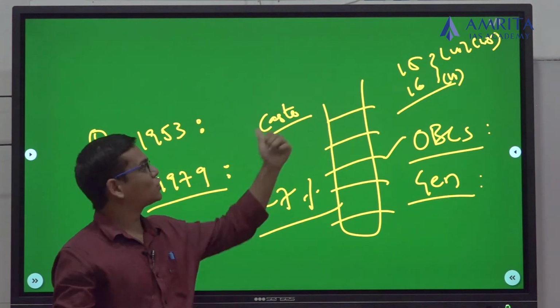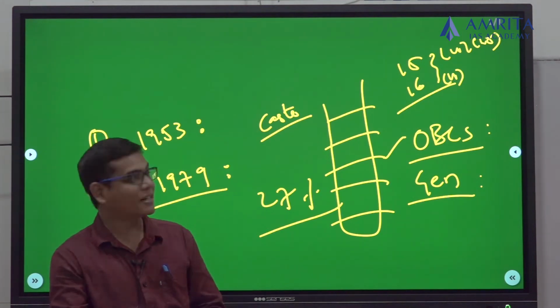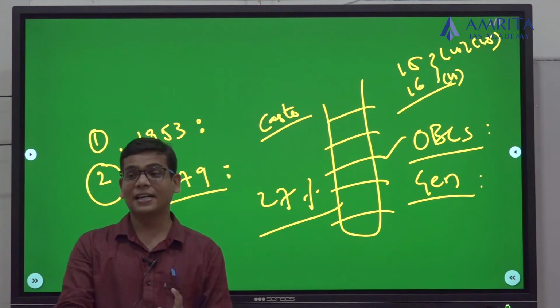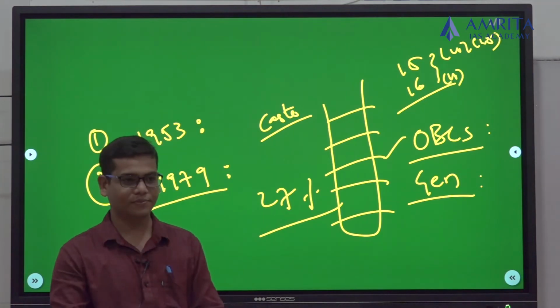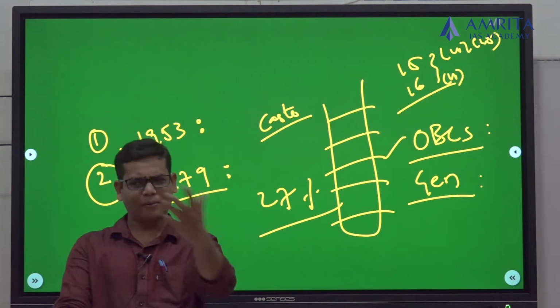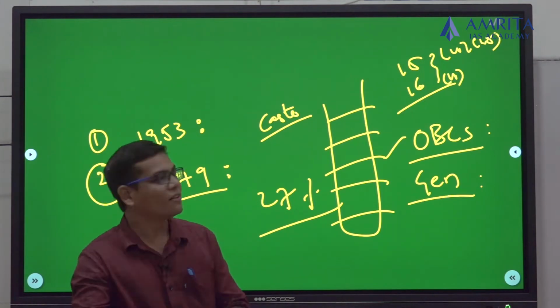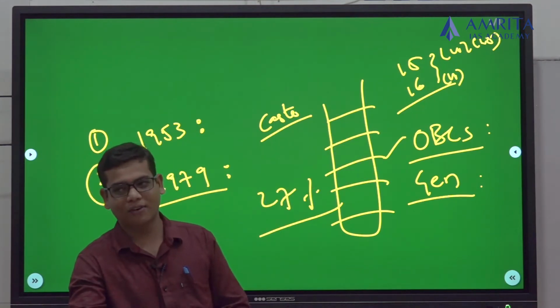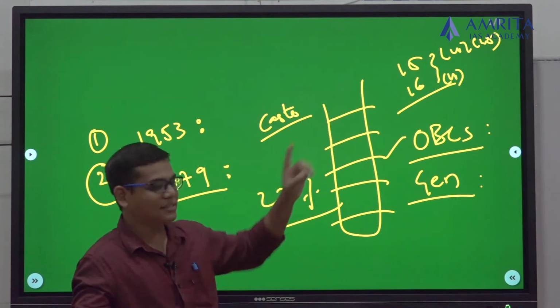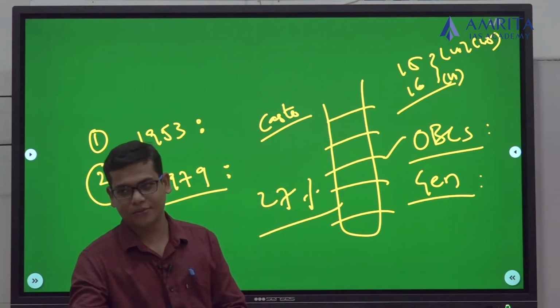Article 16 is specific about public employment. Article 15.5 deals with reservation in educational institutions. Article 15 is very general: you have to frame separate policies for the socially and educationally backward classes. Article 16.4 is for employment opportunities.